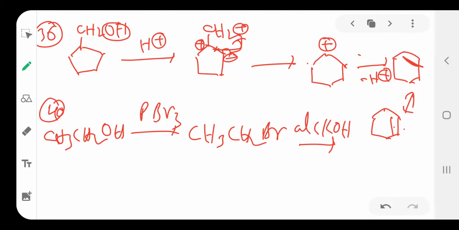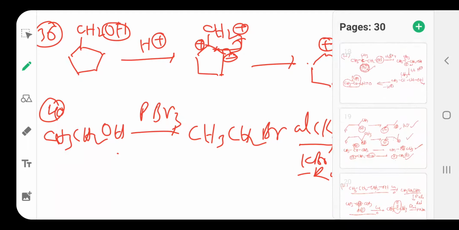Then KBr and H2O separate, and an alkene is formed, ethene, CH2=CH2. So this is X. Once again, see what they have given in the question.